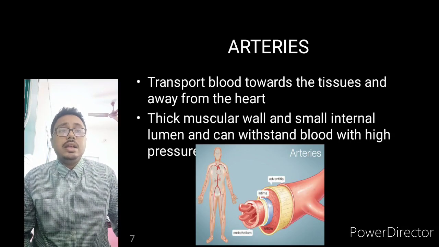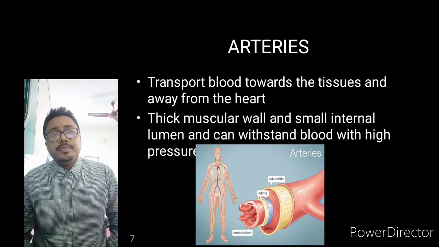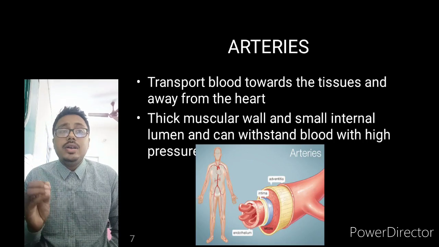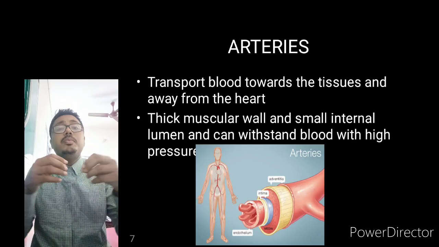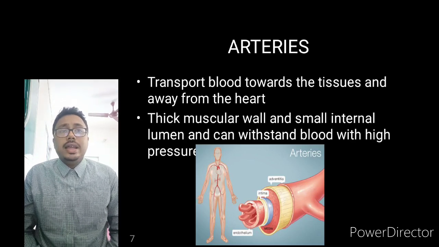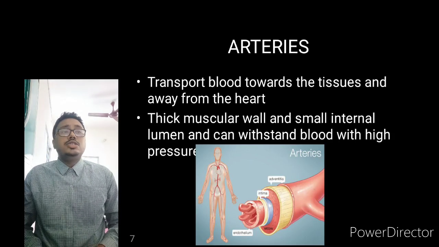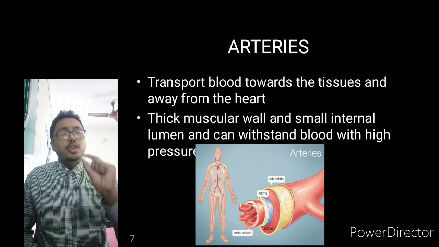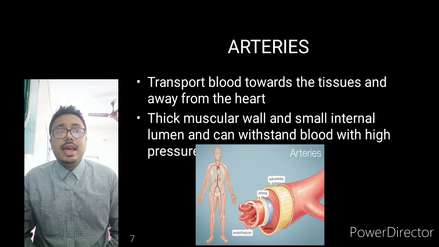So it carries the blood over a long distance. It must have a thick muscular wall, otherwise the vessel will burst. So it has a thick muscular wall and a very small internal lumen, and can withstand blood at high pressure.